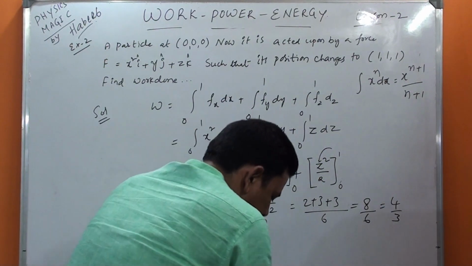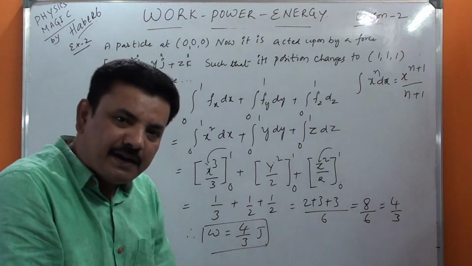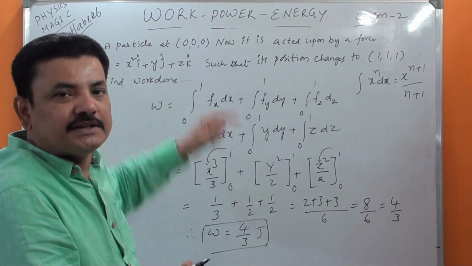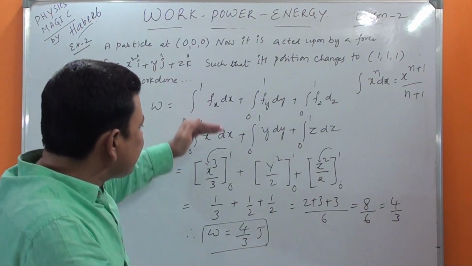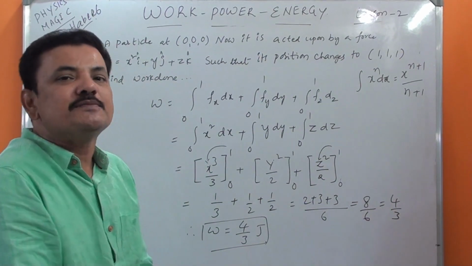This is the answer we got. How simple it is. I hope no need to repeat, it's a waste of your time. In the maximum case, 3 components will be given. If 3 components are given, this is the process. I hope you understood this. Let us move to the next question.